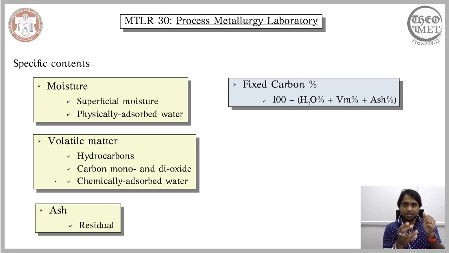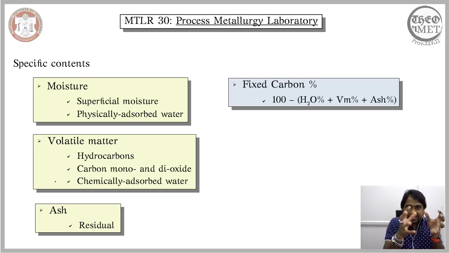So we have seen moisture being a part of the coal, volatile matter being a part of the coal, and the ash, that is the residual of the coal. By estimating the amount of the moisture content, estimating the amount of volatile matter, and finally calculating the amount of ash, we will be able to ascertain this fixed carbon. So what we now have is different contents that are present in all forms of coal. However, the distribution of these contents varies depending on the coal. Therefore, these contents can be employed to distinguish coal and also to grade them.